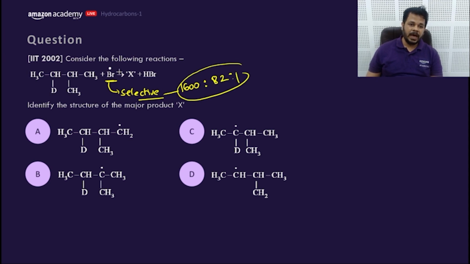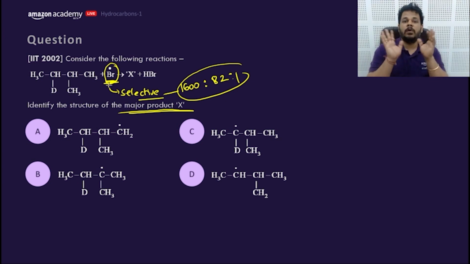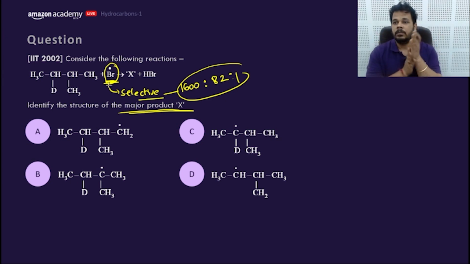So if Br dot reacts with any of this H, it will form a more stable radical. So what would be the product? What is the major product? As you know, Br dot is very selective. It will only form the stable radical. What would be the product?